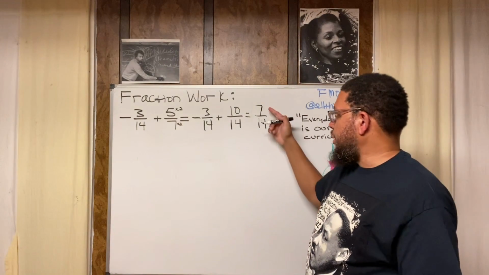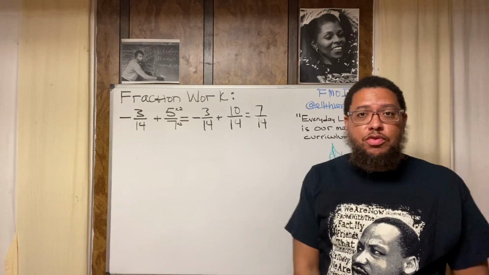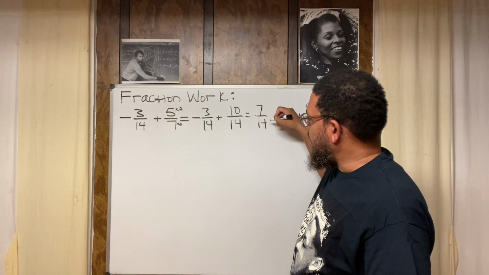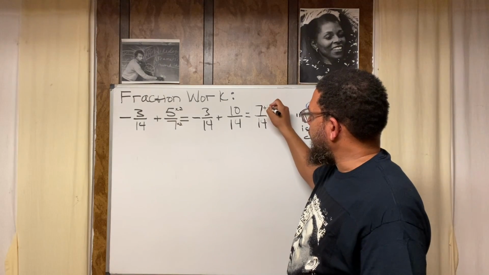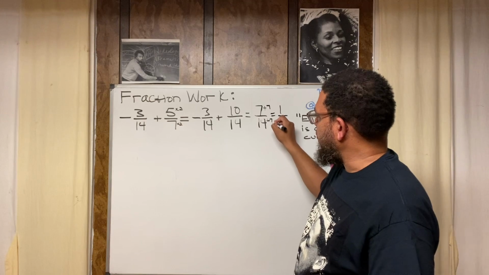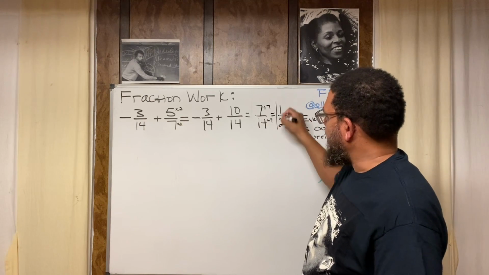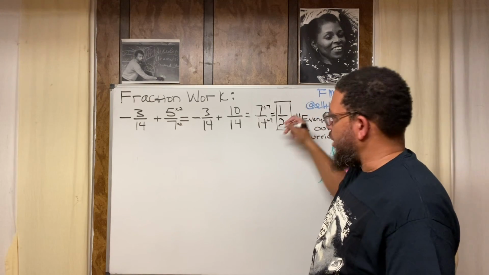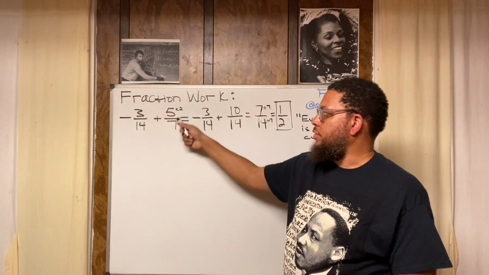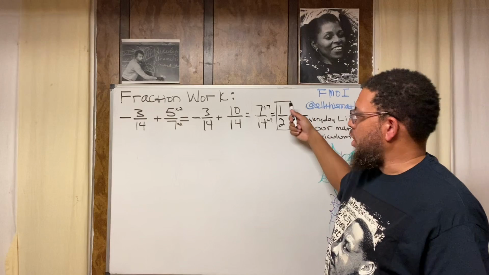But in this case, the common factor between 7 and 14 is 7. So what I could do is divide this by 7 and divide this by 7. What's 7 divided by 7? 1. What's 14 divided by 7? 2. So that means your final answer is 1 half. Negative 3 14ths plus 5 sevenths is equal to 1 half.